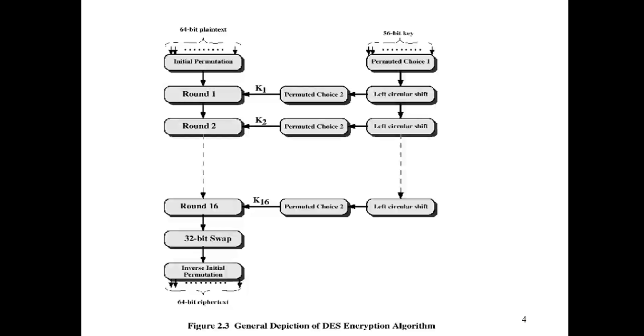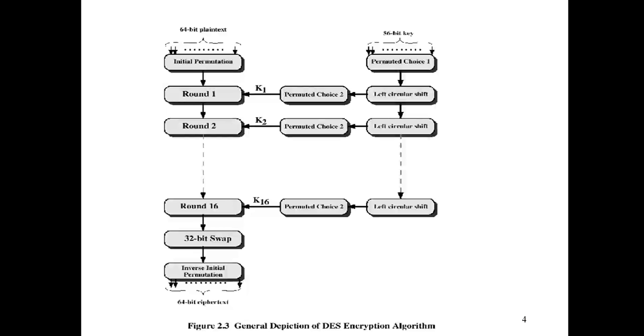Every time, round 1, round 2, round 3, round 4, likewise a total of 16 rounds happen. Every time the key will be different. The permuted choice gives 56 bits. First we give a left circular shift to that, then we implement permuted choice 2, so the key is compressed and becomes 48 bits, that is K1, and it is given to round 1.